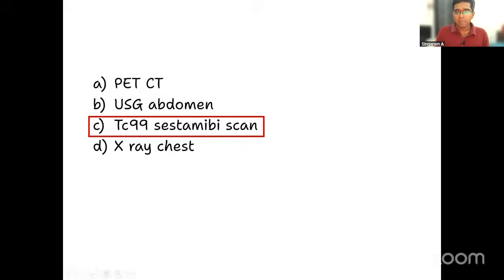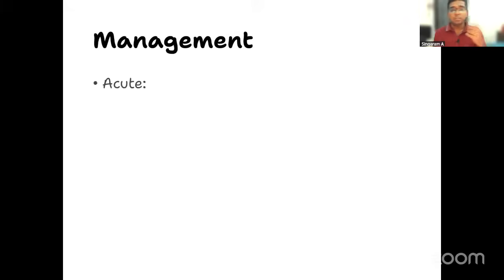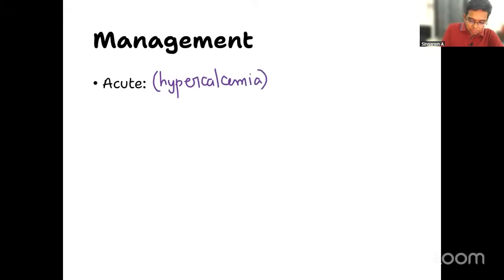Now, quickly tell me, what should be the management of this condition? Acutely, for example, the patient is having hypercalcemia. What all things can help to decrease the calcium levels acutely? Can you tell me that?